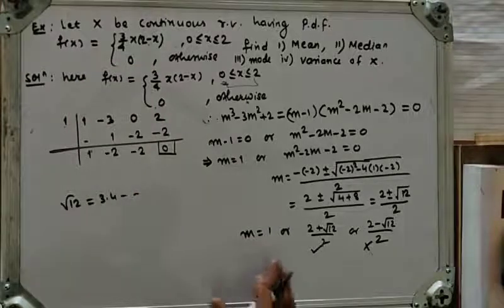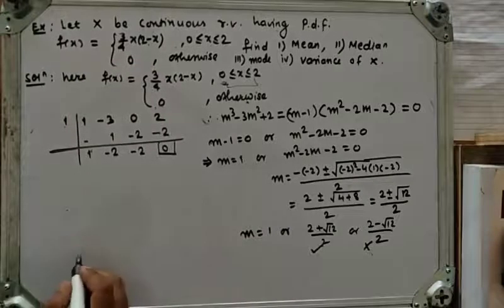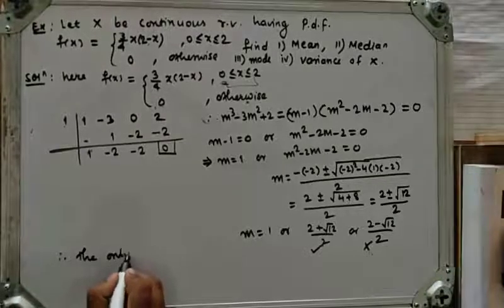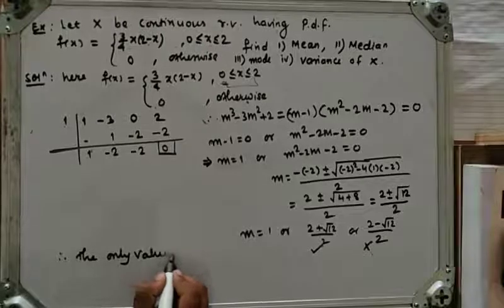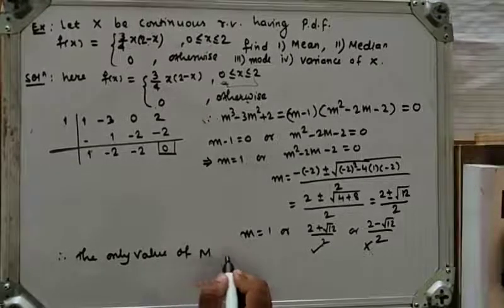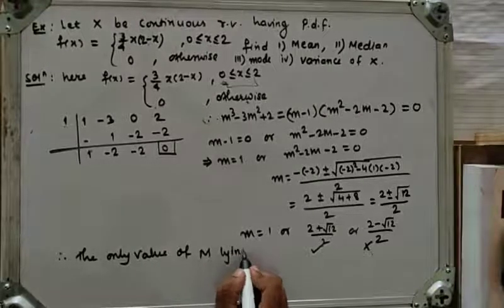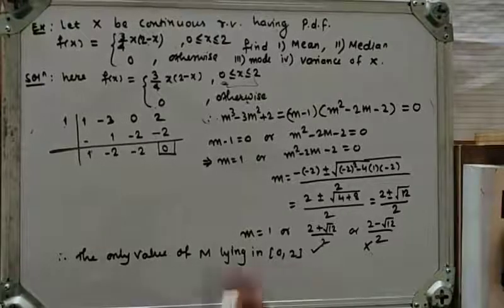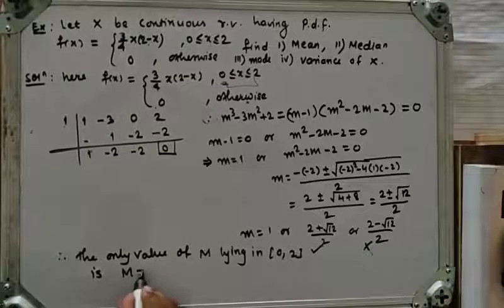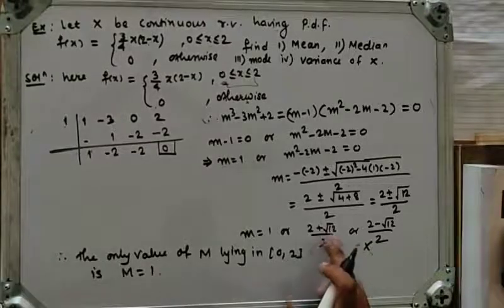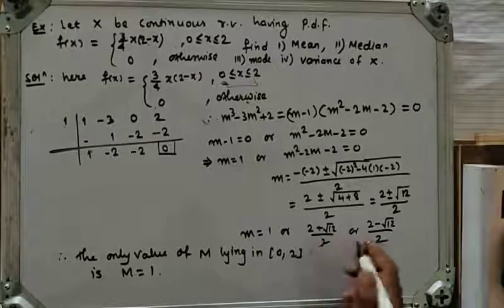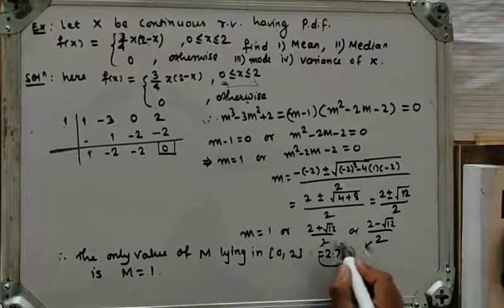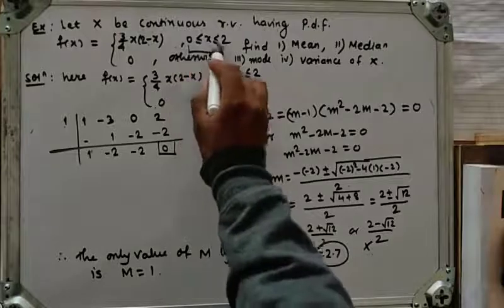So what will we write here? Therefore the only value of m lying in 0 to 2 is m is equal to 1, because 2 plus root 12 upon 2, after calculating, gives a value of 2.7 something, and this value does not lie in our interval.